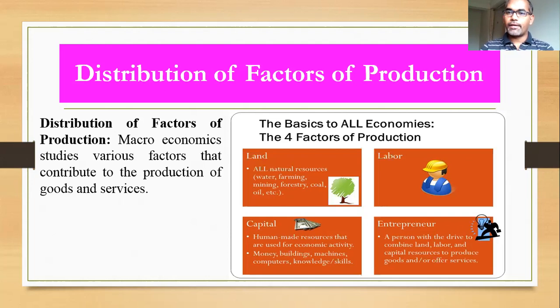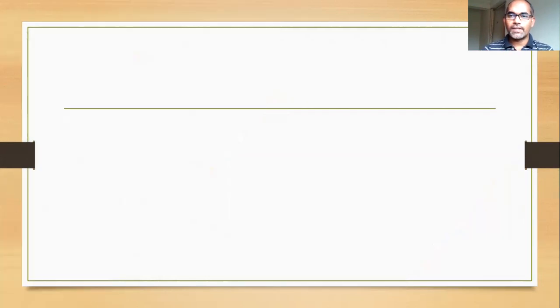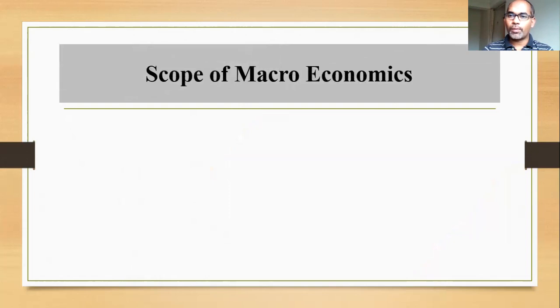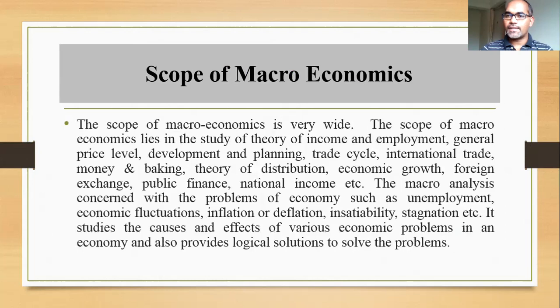This is one of the important elements macroeconomics deals with. So macroeconomics studies various factors that contribute to the production of goods and services besides these four fundamental factors of production. Going to the next slide, we are discussing the scope of macroeconomics. Scope means the level at which macroeconomics deals with economic issues or economic variables. That is what tells us the scope.